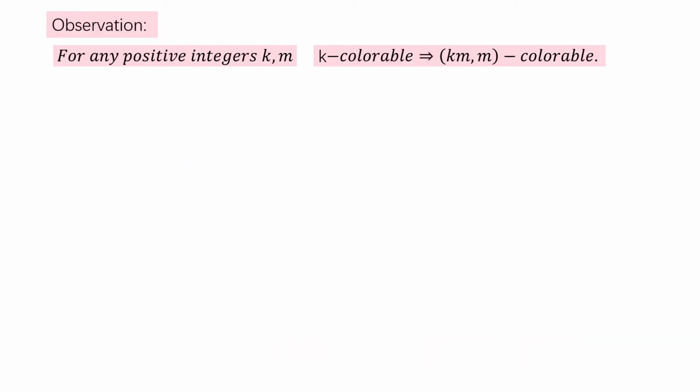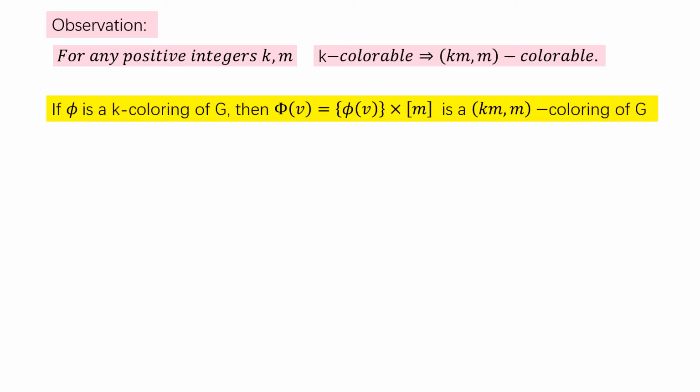This is a simple observation. k-colorable implies (km, m)-colorable for every positive integer m. So if phi is a k-coloring of G, then you assign to each vertex a set of m colors, this set of m colors. Then the total number of colors used is km. So this is a (km, m)-coloring of G.